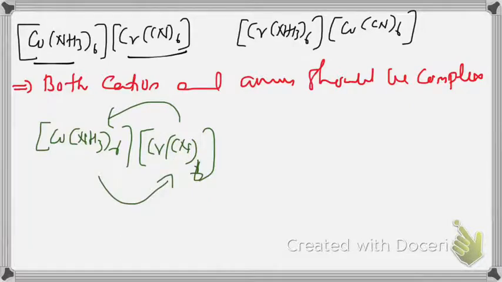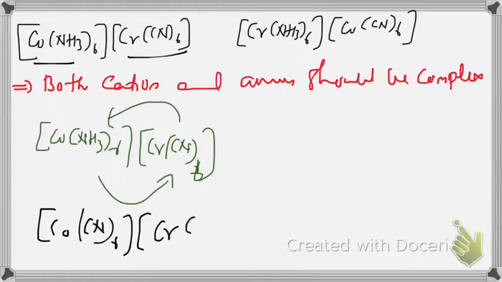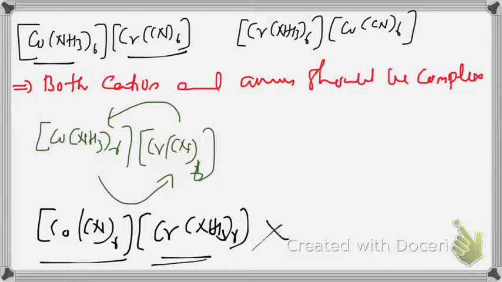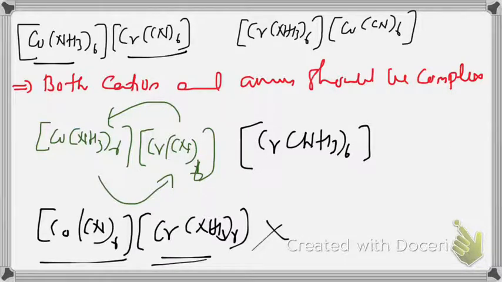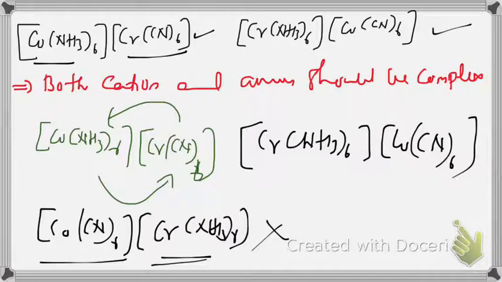Then you will have an arrangement like this: [Co(CN)6] and [Cr(NH3)6]. By definition, it is the second structure, but it is wrong. We have to write it as [Cr(NH3)6] and [Co(CN)6]. This is correct. This is also correct. So the second isomer of this compound is this one. This is a wrong representation.